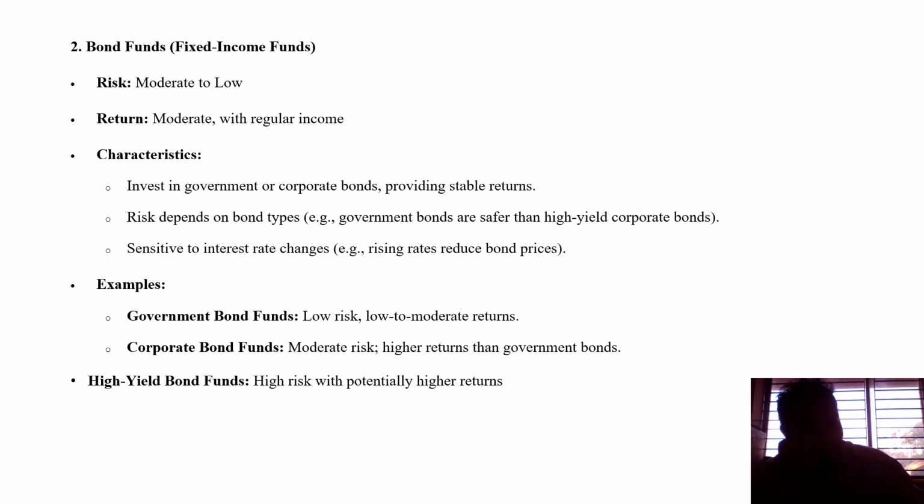Examples: government bond funds are low risk, with low to moderate returns; the expectation is also very little, and the risk-return profile will also be very low. Corporate bond funds have moderate risk and higher returns than government bonds. So this is the comparison between government bonds and corporate funds, with low to moderate return versus moderate risk with a higher return than the government bond.